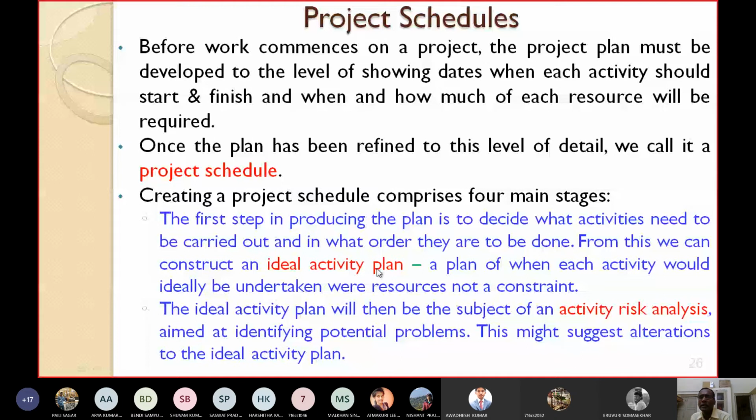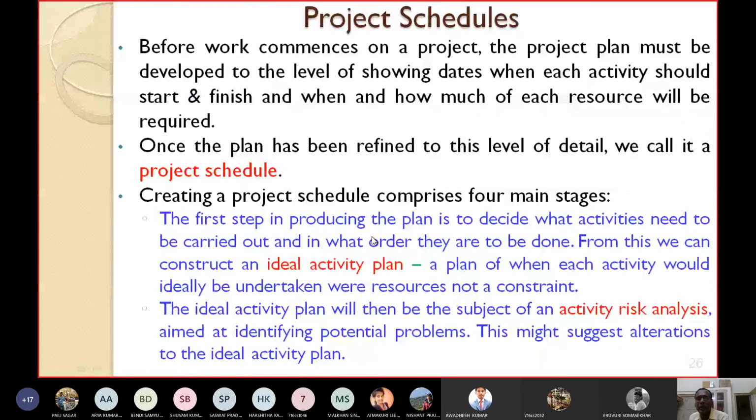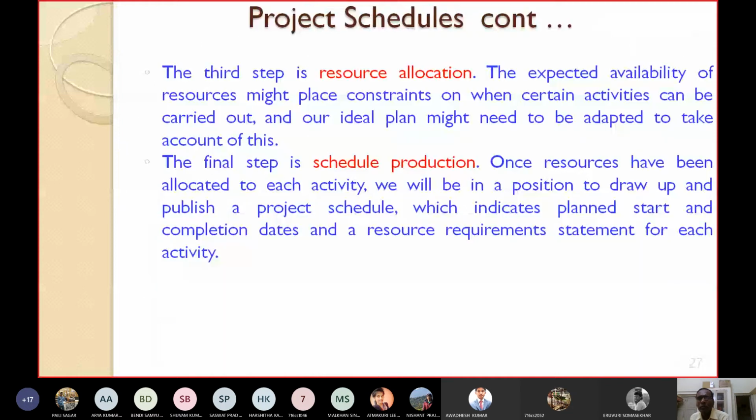Then the third step is resource allocation. Here the expected availability of the resources might place constraints on when certain activities can be carried out, and our ideal plan might need to be adapted to take account of this. Because, as I have already told you, while making the ideal activity plan we assume that all the resources are available, no resource constraints. But in practice, there will be shortage. Resources are fixed.